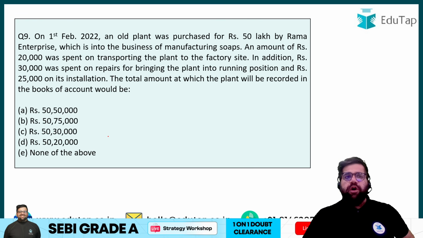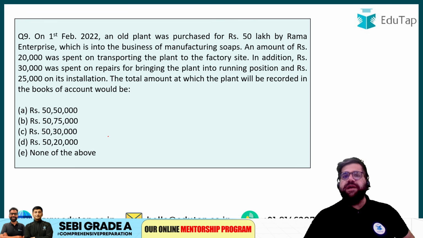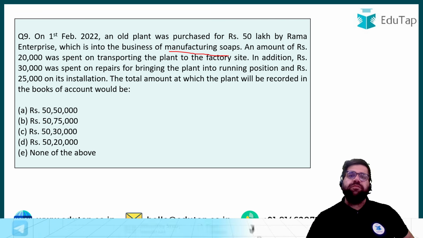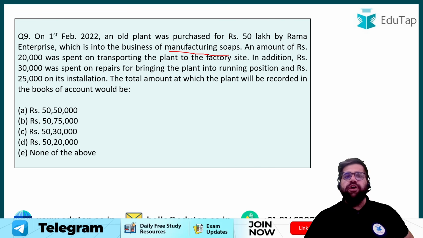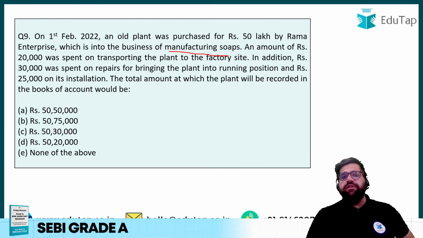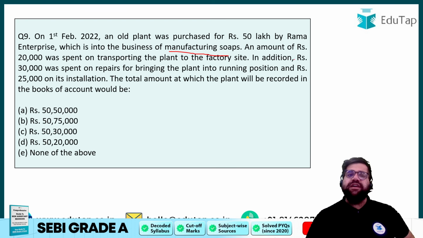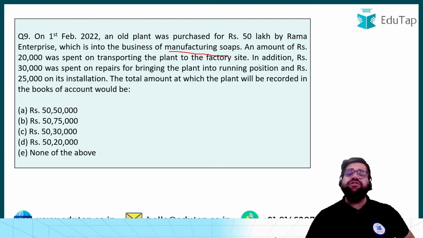Question number 9. On Feb 1st, 2022, an old plant was purchased for 50 lakh by Rama Enterprise, which is into the business of manufacturing soaps. So their business is manufacturing soaps. An amount of 20,000 was spent on transporting the plant to the factory site. In addition, rupees 30,000 was spent on repairs to bring the plant to running position, and rupees 25,000 was spent on installation. The total amount at which the plant will be recorded in the books of account will be what? Now see, there is one concept in accounting which we call the cost concept.